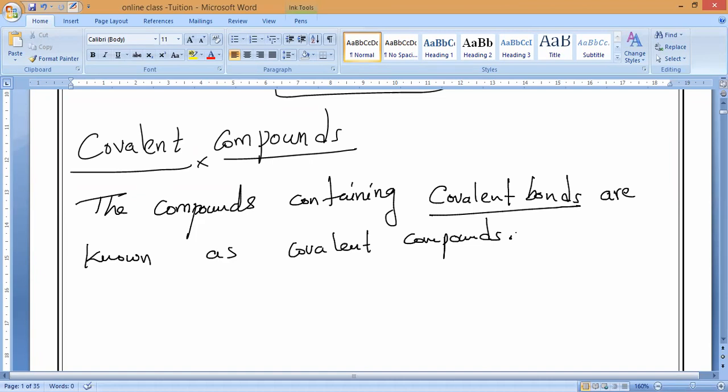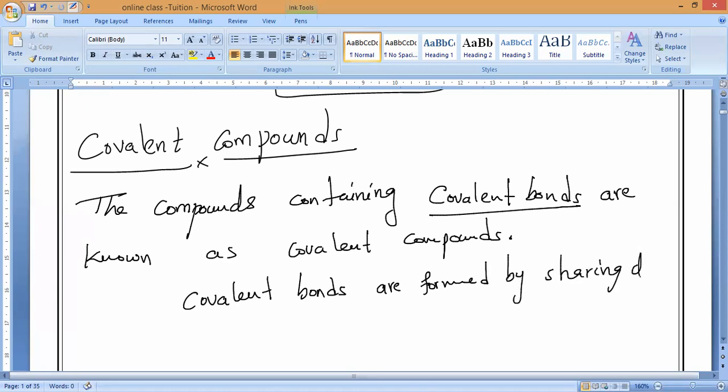So these covalent compounds are formed by what? The covalent bonds are formed by sharing of electrons. Covalent bonds are formed by sharing of electrons. So please all of you kindly remember that: sharing of electrons.